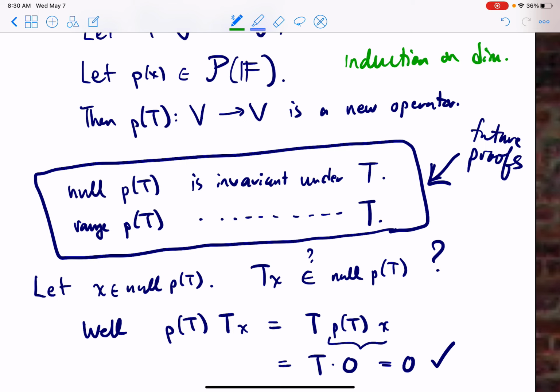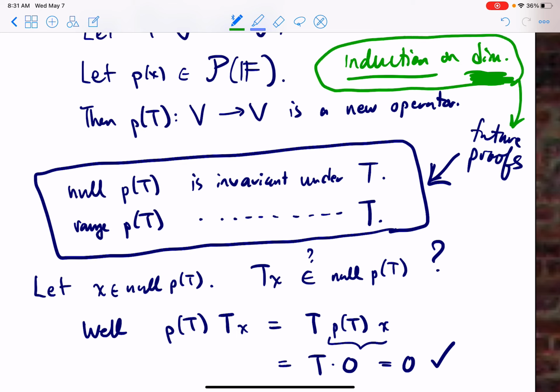The null space or the range of p of t will be a subspace of smaller dimension, where by induction we'll assume the result holds, and then we'll be able to prove it on a bigger space. So this will be really useful for using induction on the dimension in future proofs. Okay, you'll see what I mean later.